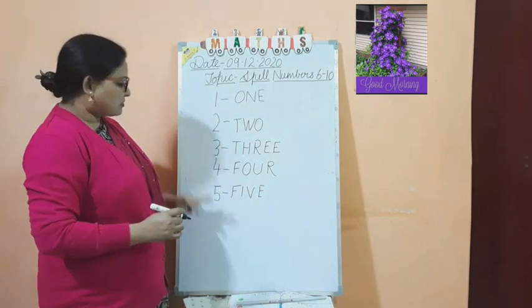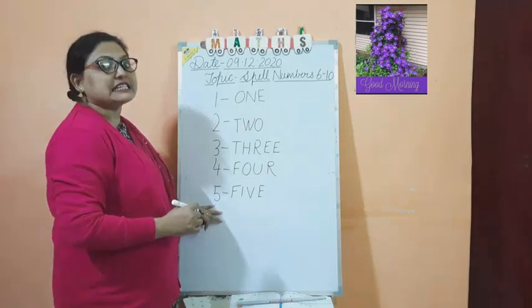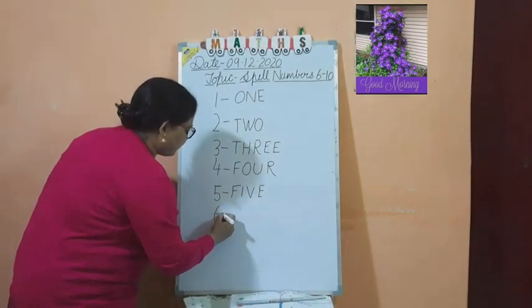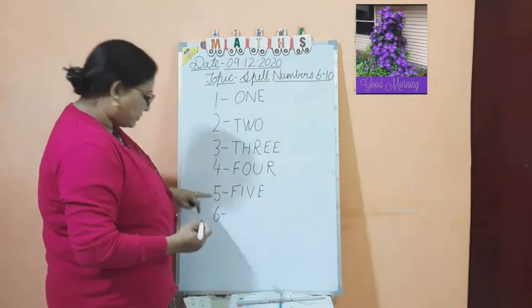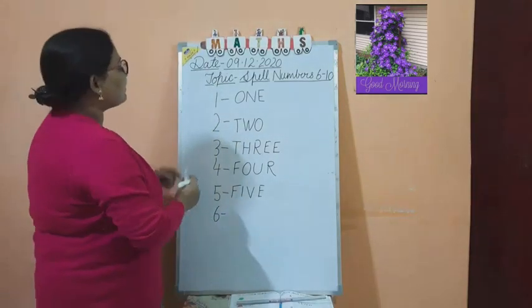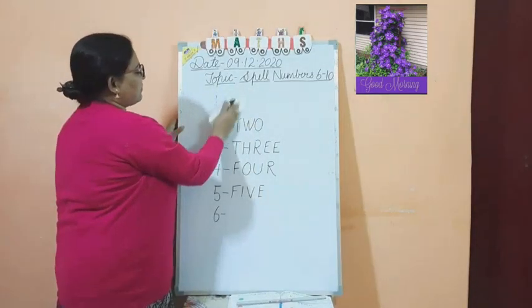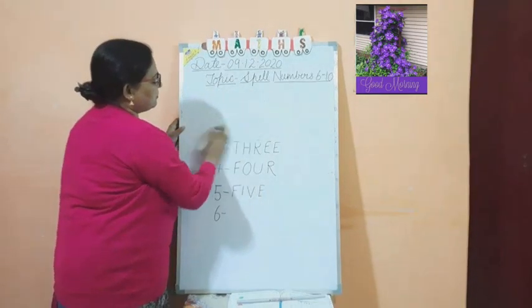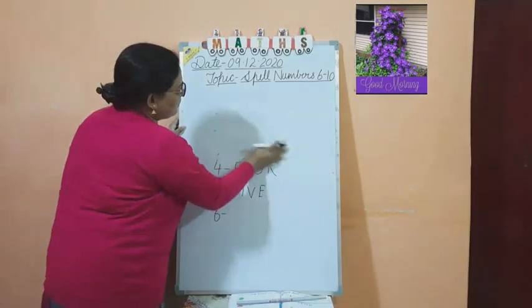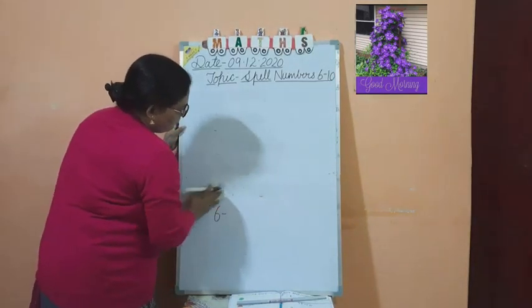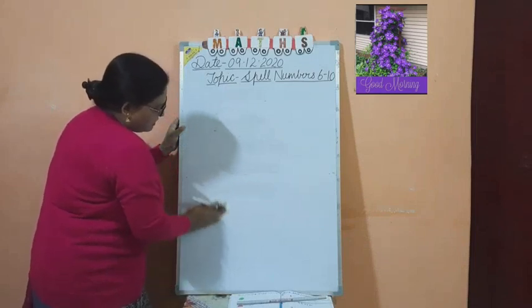Now after 5, which number will come? 6 will come. So we will start from 6. Now I will rub this, and we will start from 6 to 10. After 1, 2, 3, 4, 5, now number 6 will come. So I will show you the number 6.